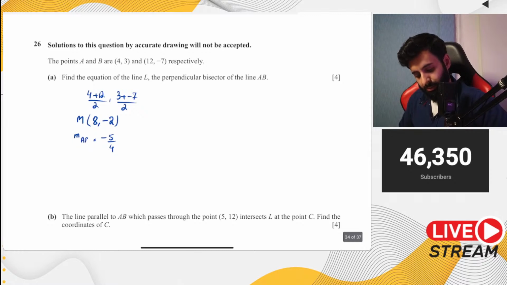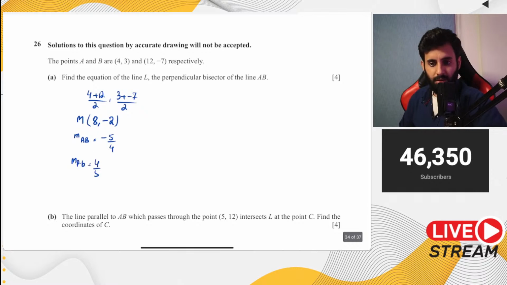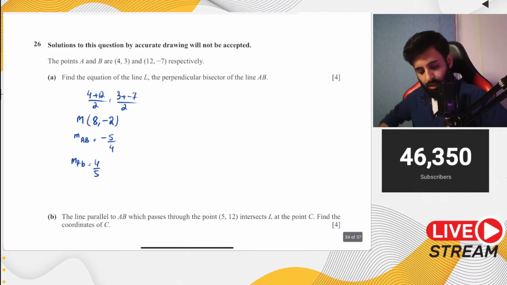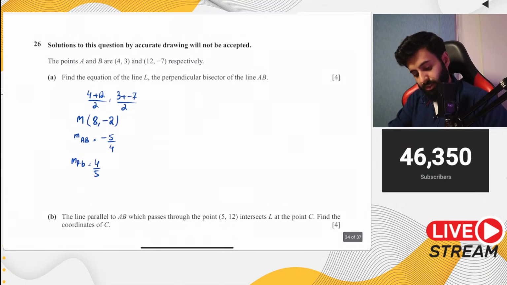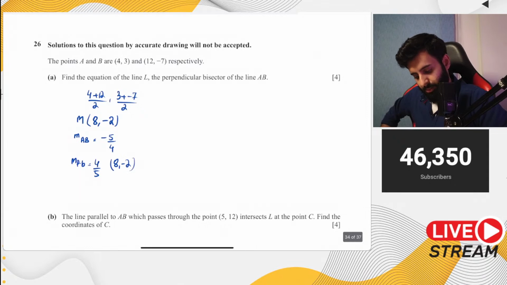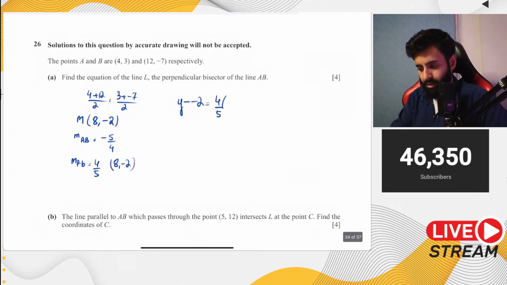The gradient of the perpendicular bisector will be 4 upon 5. Yes, good job, everyone. So 4 upon 5 is the gradient. 8 comma minus 2 is the point that we're going to use. So y minus minus 2 is equal to 4 upon 5 into x minus 8.